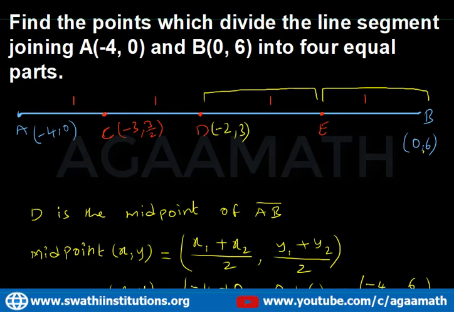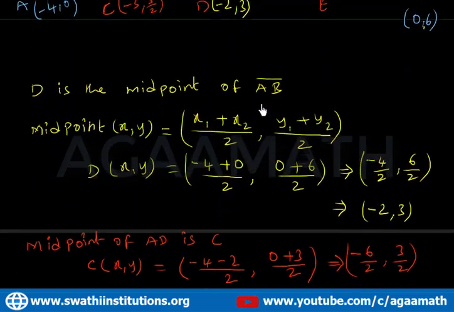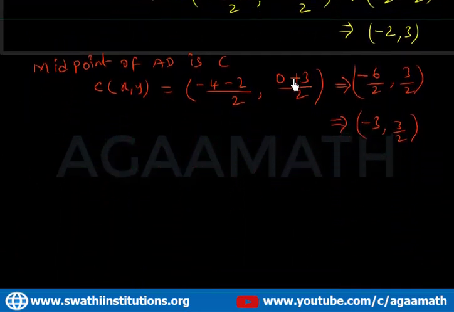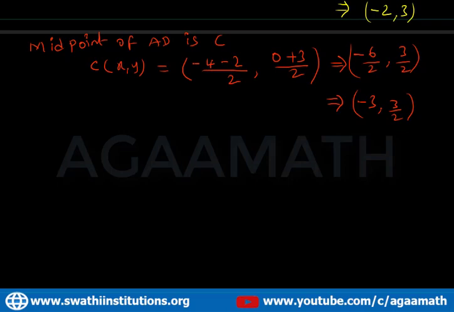So let us find the midpoint of DB. Midpoint of DB is E, just like finding the point E, x comma y.